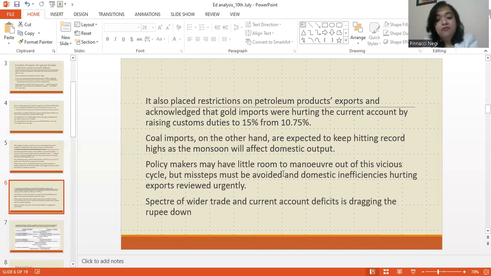So what they can focus on is to avoid the inefficiencies, so that we can minimize our imports. And all of this, the specter of wider trade and current account deficit, this is the most important point made by the author in this article, is dragging the rupee down. That means the trade deficit is exerting a downward pressure, a downward influence on our rupee. Our rupee is weakening, it is depreciating vis-a-vis the dollar, right?